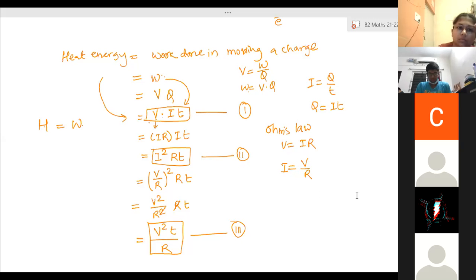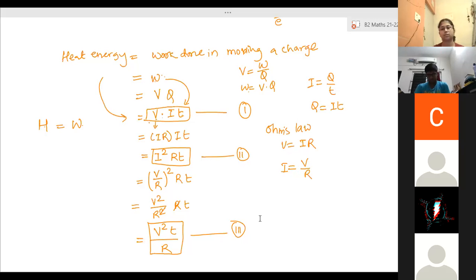Srinidhi, Sanjana, Arinjay? Yes, understood. Okay, so these formulae you have to learn. Again, there are some places where we have to use one particular formula. What is that? We will discuss it next class.